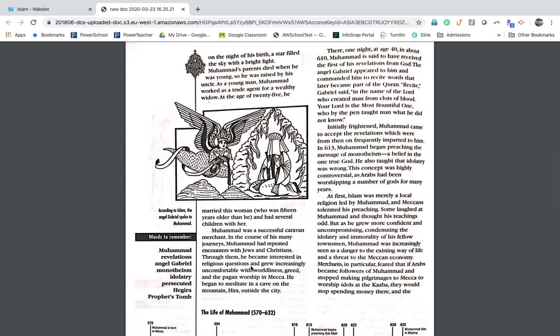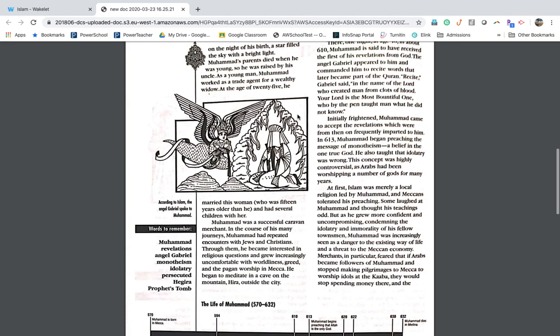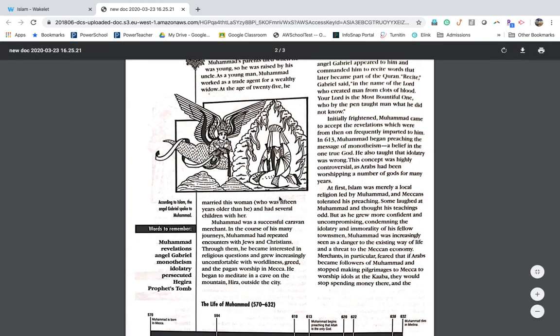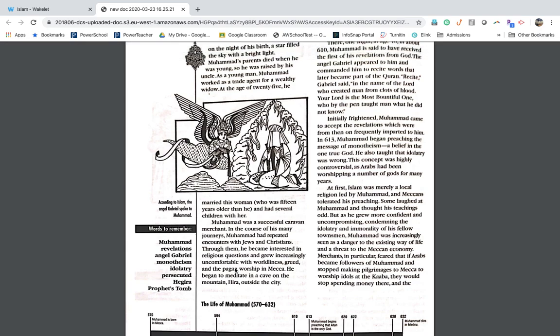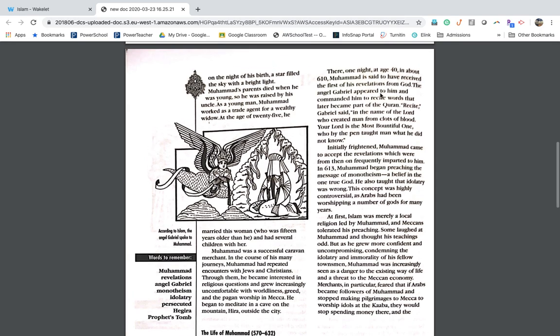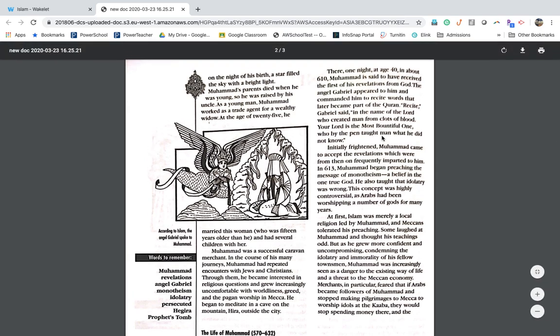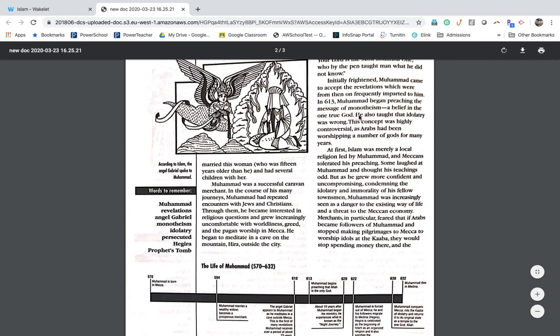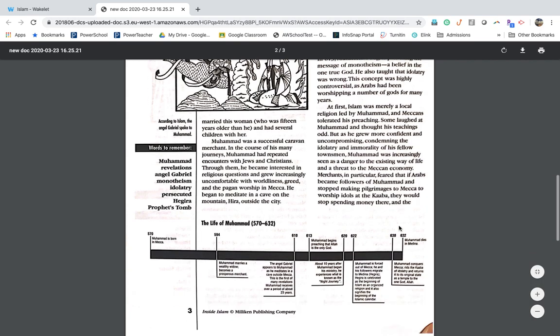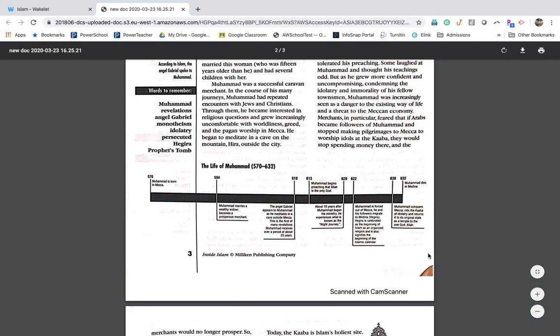As you continue on, you're going to see some more information about Muhammad, including his first wife. He went on to have several others, but Khadija is her name. It's not mentioned here, but she's the more famous one. You'll also see his interactions with Jews and Christians. You'll see his first revelation, which we talked about yesterday. And you're going to see what he taught and how people reacted to this. This is page 2. You'll also see a short timeline here, which is really interesting and helpful.